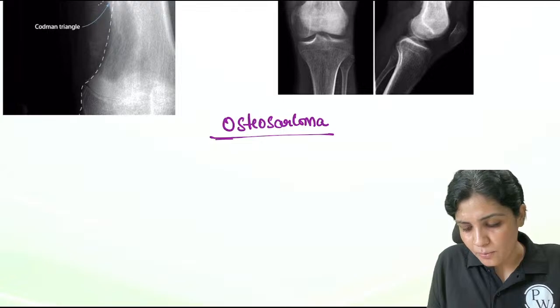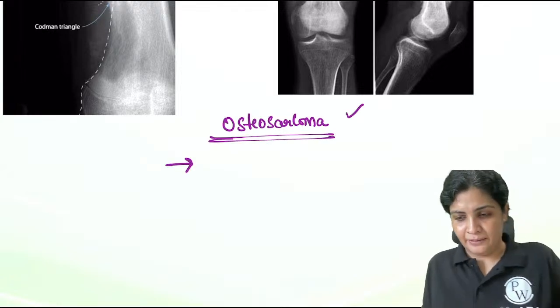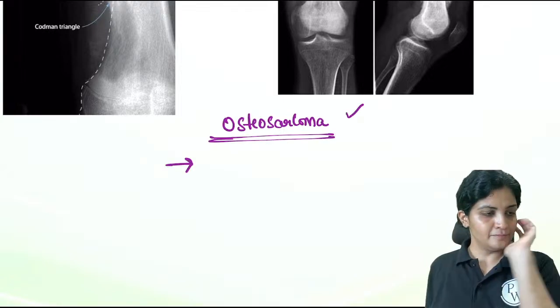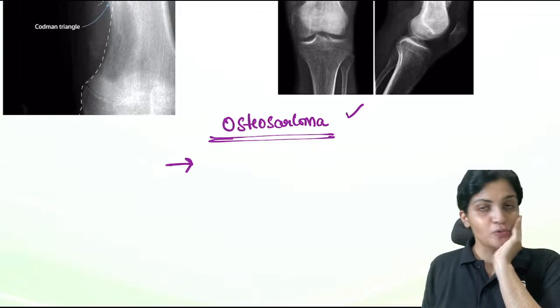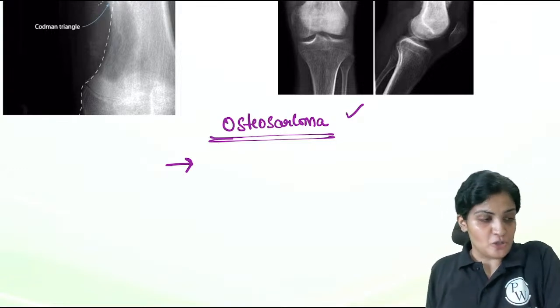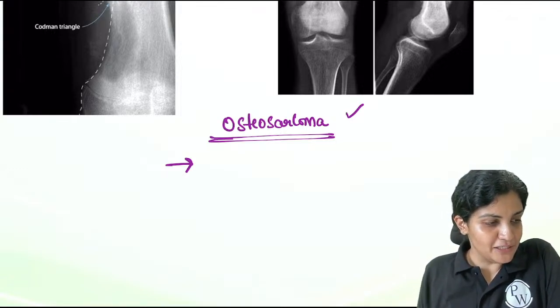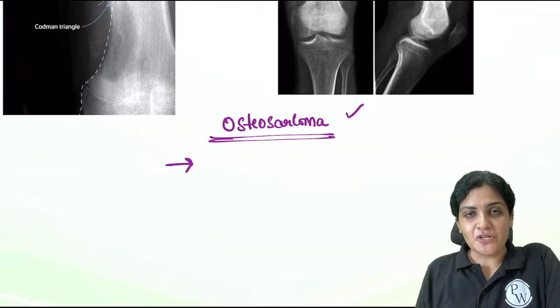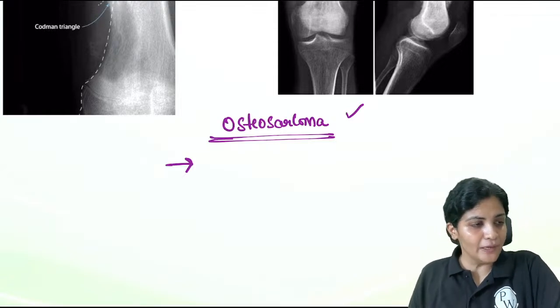So the first and foremost thing, is this malignant or benign? Codman's triangle she wants to represent with a triangular thing. So what is osteosarcoma? Is it benign or malignant? Now quickly answer my questions. Malignant or benign? Very good.